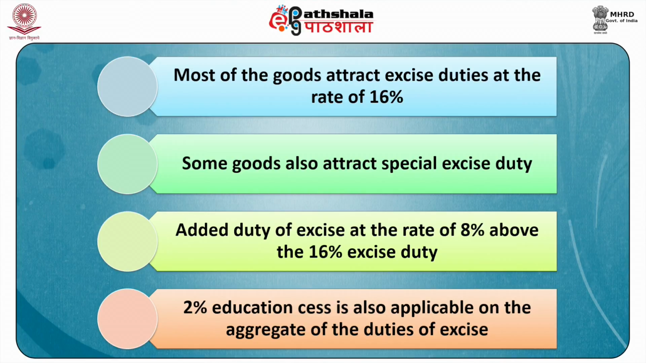Most of the goods attract excise duty at the rate of 16%. Some goods also attract special excise duty and an added excise duty at the rate of 8% above the 16% excise duty. 2% education cess is also applicable on the aggregate of the duties of excise. Excise duty is charged on ad valorem basis on the maximum retail price in certain cases.